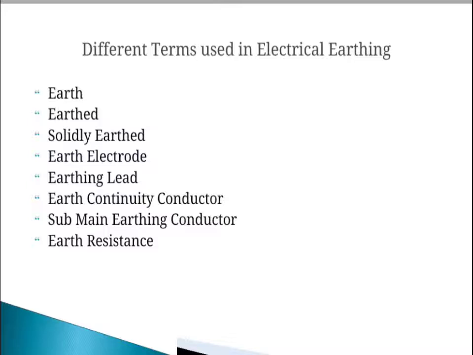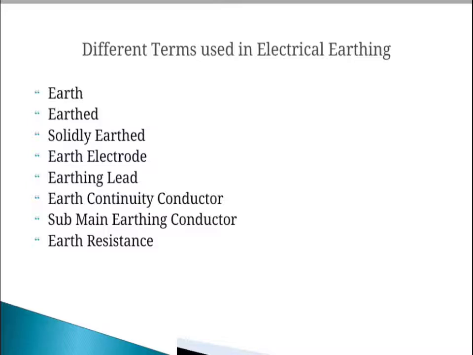Then what are the different points we have to consider during earthing? The first one is that the earth pin of a 3-pin plug, 3-pin lighting plug socket or 4-pin power plug should be efficiently and permanently earthed.